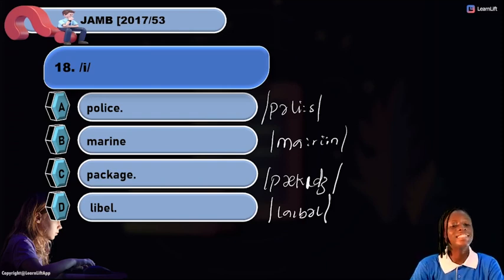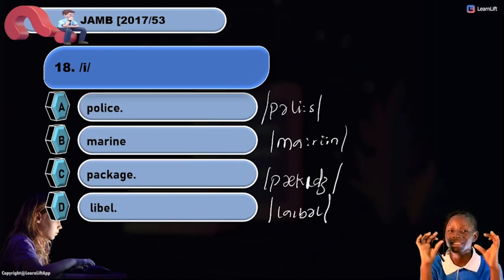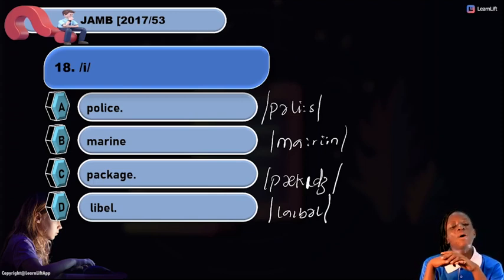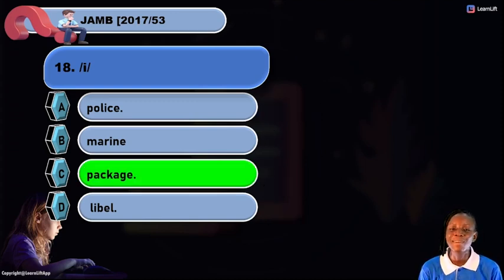Looking at it now, it is easier to guess answers and maybe probably be correct if the question is actually a given word. But in questions where it is a given phonetic symbol, what helps you in that situation is transcription and not your words. Here, now looking at what happened on the board, we can proudly say our answer is option C because it has been verified. Pocket, each. There's a similarity in the sounds.